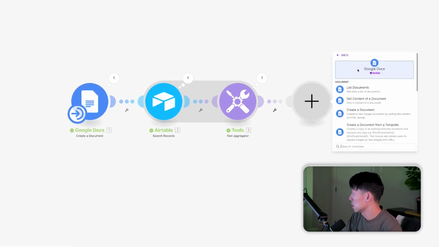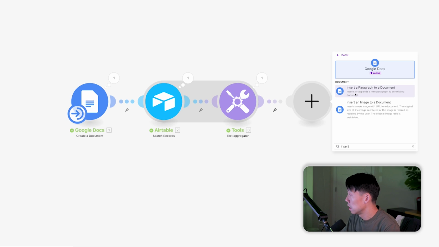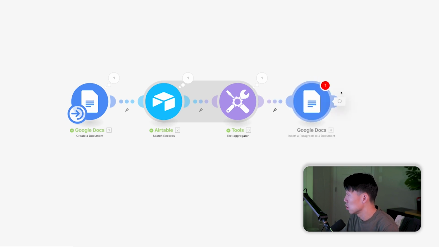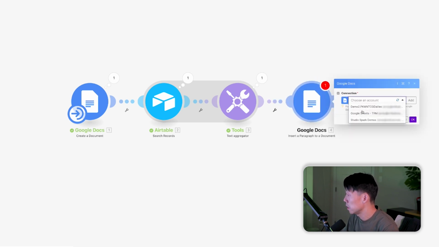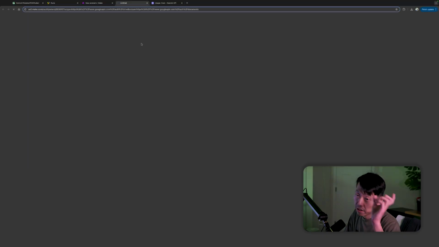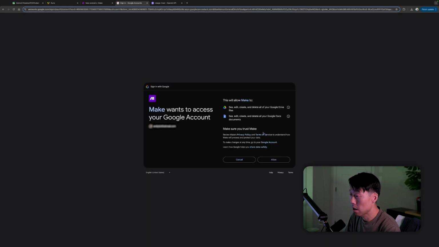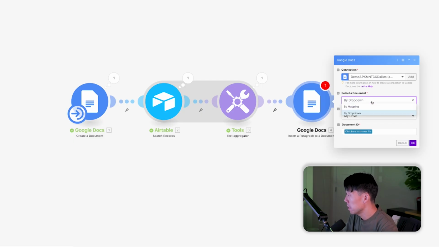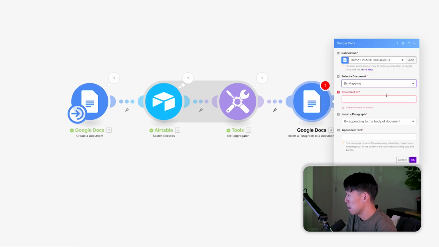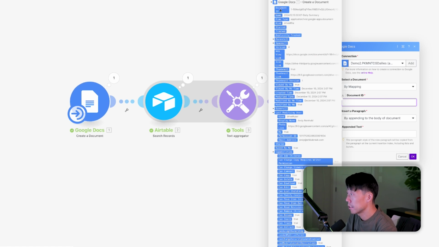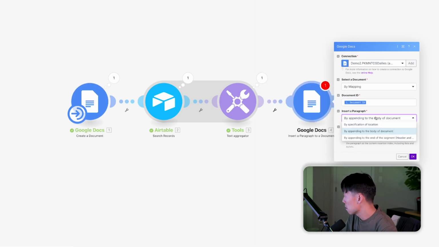So let's go ahead and do that next. Google Docs, let's insert. I think inserting a paragraph is just fine. We do have to update the connection, because the previous authorization was just for reading, so we need to update it to be a write. When we select a document, we're going to select the document by mapping. And the document we're going to grab is the one that we created in module 1. So grab that document ID and insert a paragraph.